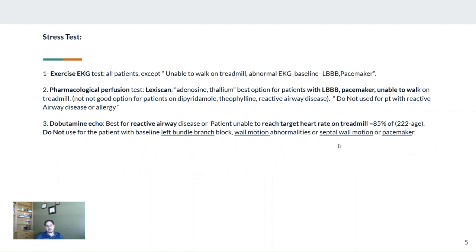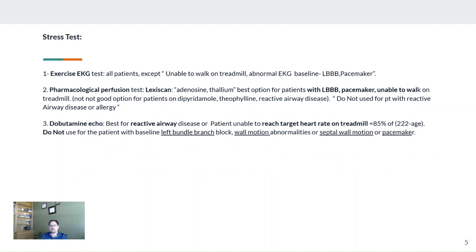Stress test. There are a few questions about what type of test the patient needs to go for. Is it going to be an exercise EKG, a pharmacological test, or a dobutamine echo? The rule here: what's his baseline EKG? If the baseline EKG is abnormal and the patient can't run or walk on a treadmill, then the answer will be pharmacological perfusion tests like Lexiscan, thallium, adenosine.